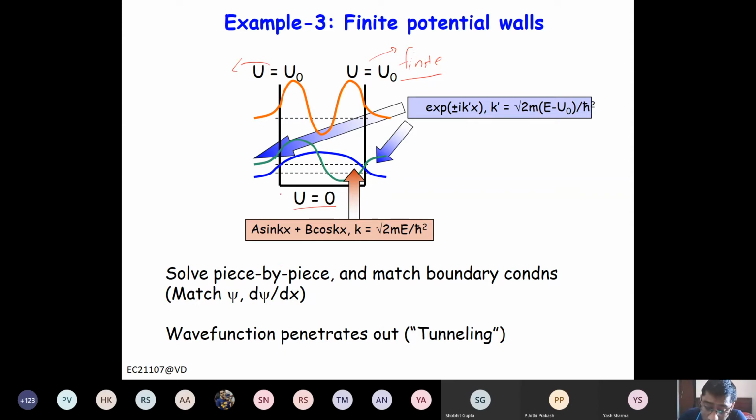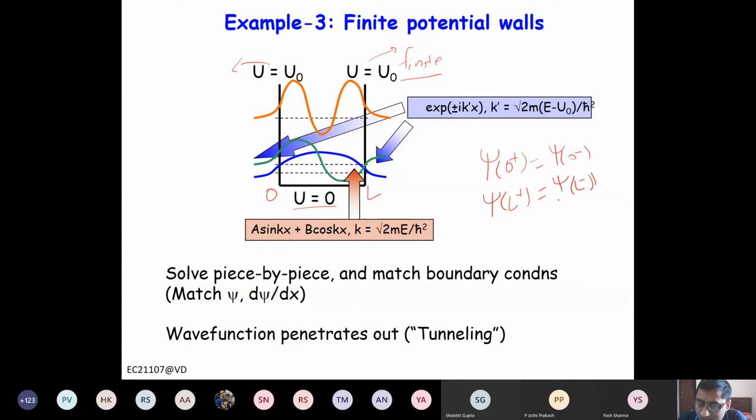Here, at x equal to 0 and x equal to L, psi need not be 0. Instead, what condition will we use? Psi at 0 plus is equal to psi at 0 minus. Psi at L plus is equal to psi at L minus.